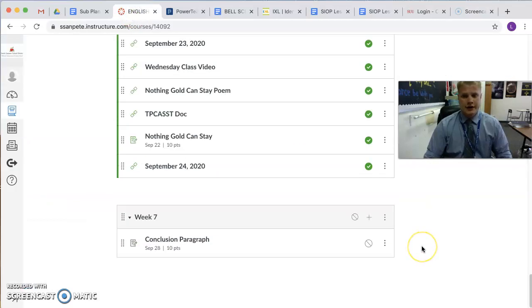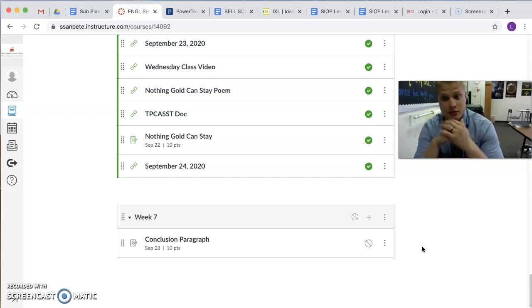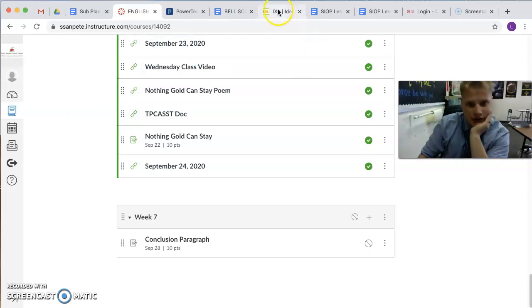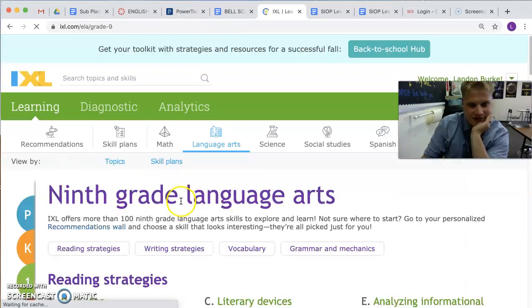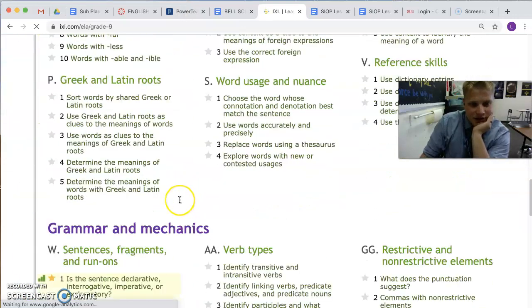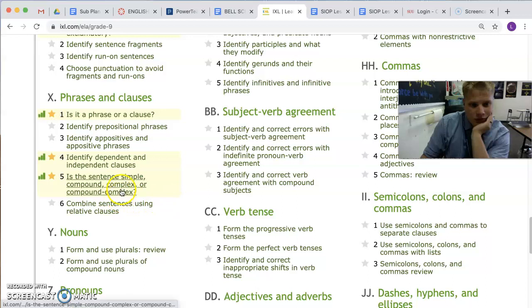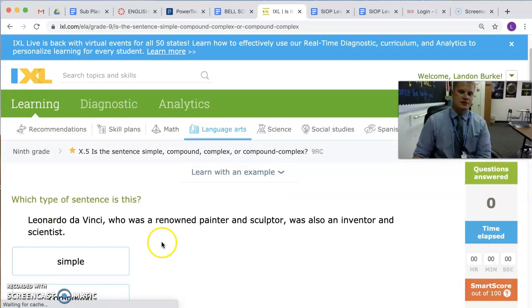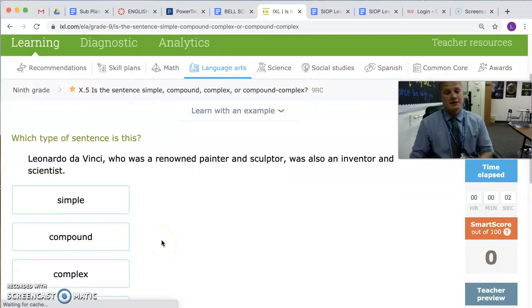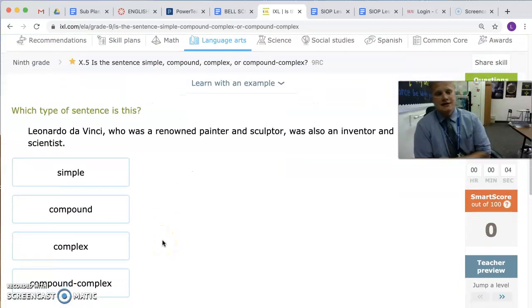Okay, so for Friday today, since I'm going with football, here are the things that you need to do. Number one, I need you to go to IXL and I need you to go to section X5. With IXL X5, it's going to ask you to figure out which sentence type is given.